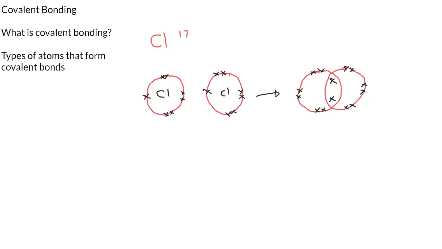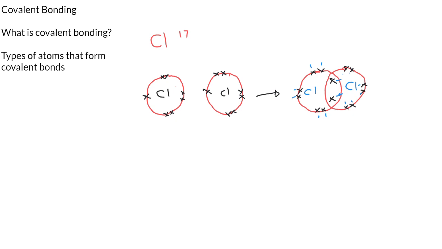Can we check that? For the first chlorine atom, if we count, we have 1, 2, 3, 4, 5, 6, 7, 8, so the outer shell is complete. For the second one, the same way: 1, 2, 3, 4, 5, 6, 7, 8. The outer shell is filled up.